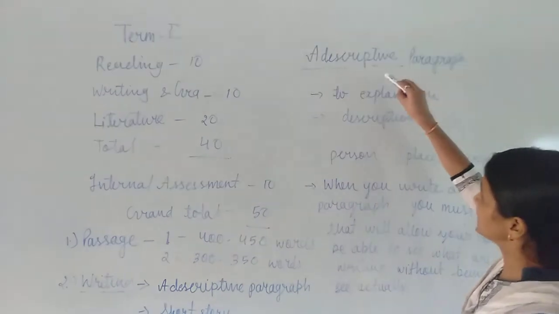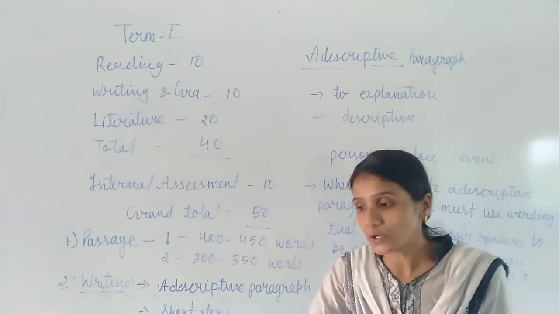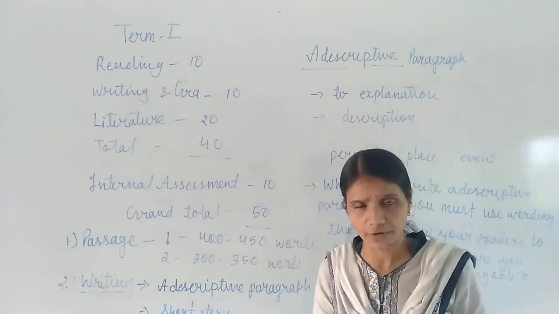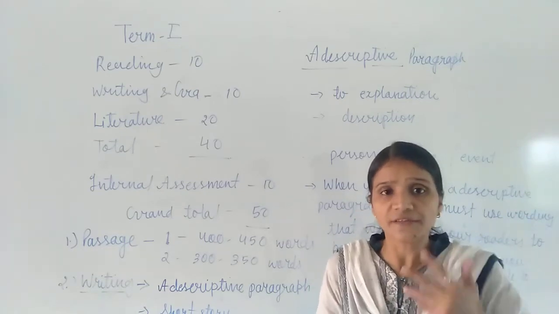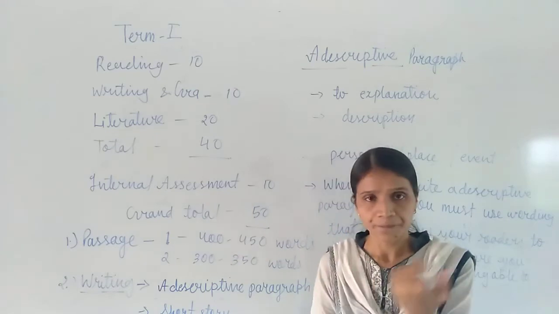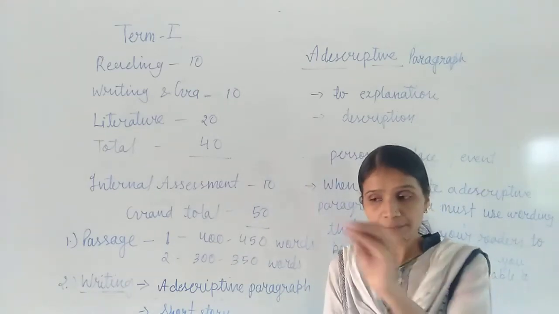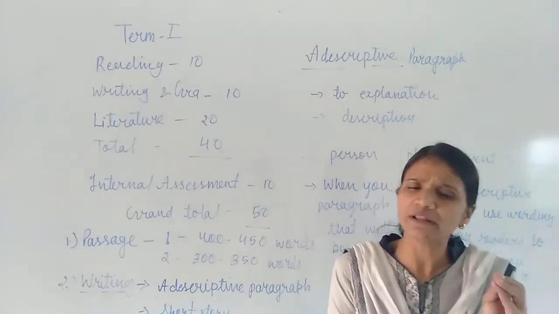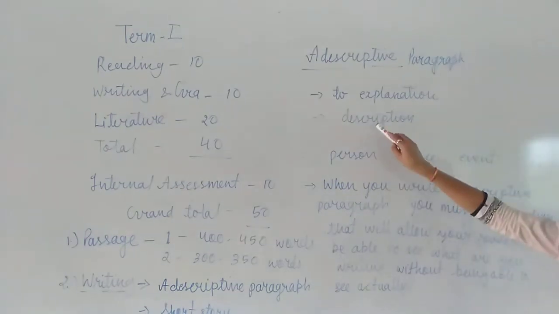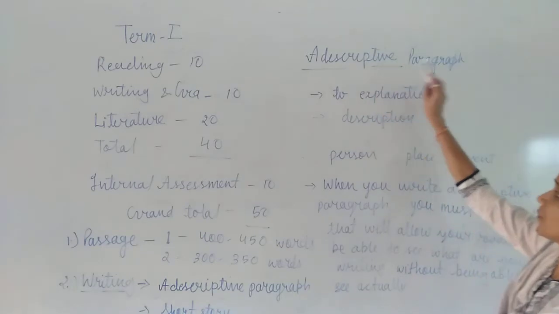Now one word only is added: descriptive. It means you have to describe that particular event, or the particular place given, or the particular person given, because the descriptive paragraph is related to a person, to a place, or to an event. We have to properly describe the particular topic, whatever we will have during the examination. So we have to write a proper description. This is called a descriptive paragraph.